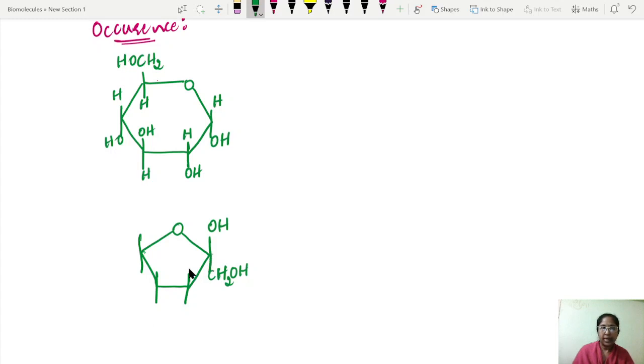This is first carbon, this is second carbon. In third carbon, it is OH H. In the fourth carbon, it is H OH. Here it is H and here it is CH2OH. See, in the fructose, what happens is these two OH groups, they react with one another and form a glycosidic bond with the removal of the water.